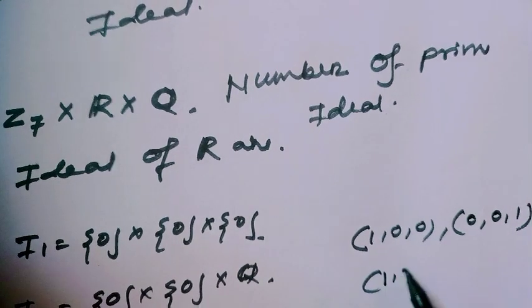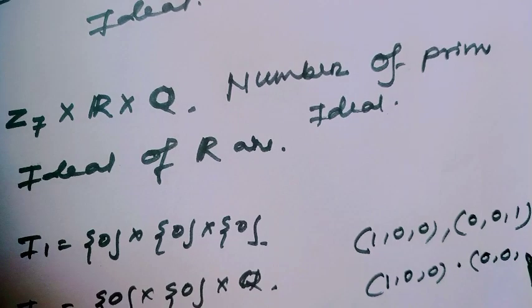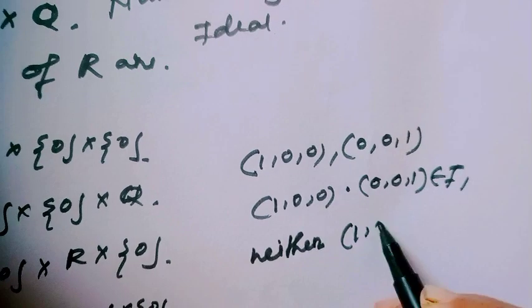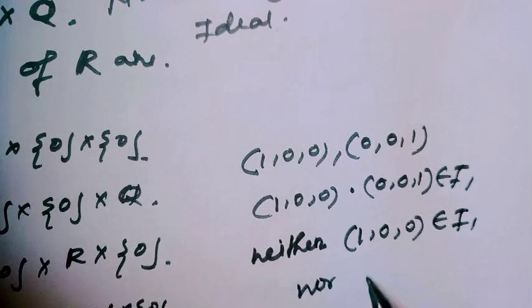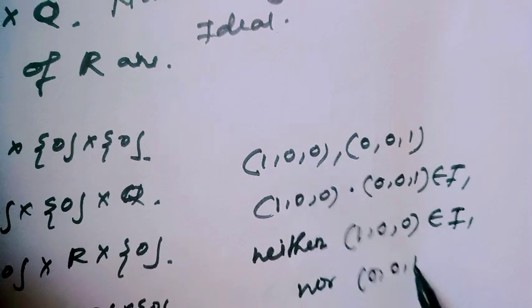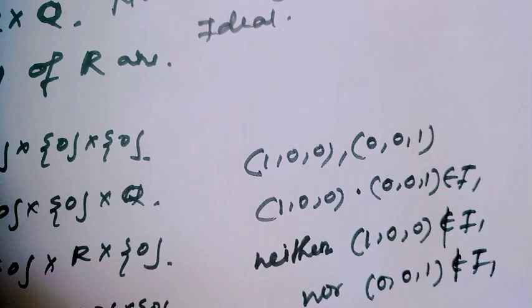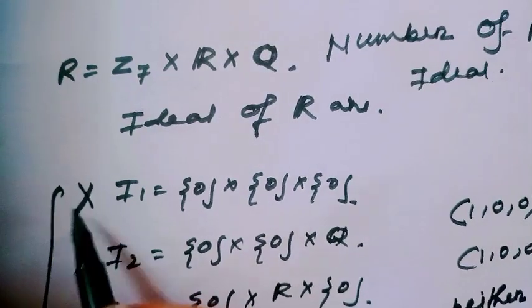Then their product obviously belongs to I1, but neither (1, 0, 0) belongs to I1 nor (0, 0, 1) belongs to I1. So I1 is not a prime ideal.